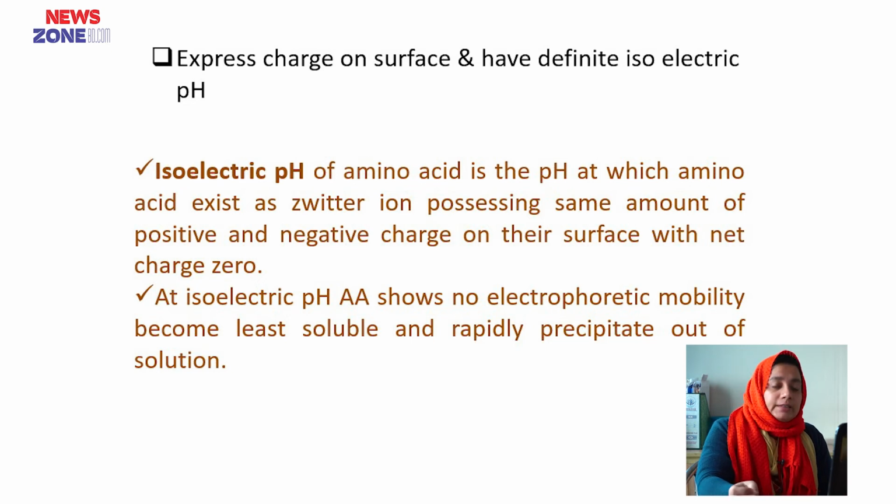So, there is a new term, isoelectric pH. The isoelectric pH of an amino acid is the pH at which the amino acid exists as a zwitterion, possessing the same amount of positive and negative charge on its surface with a net charge of 0. At isoelectric pH, amino acids show no electrophoretic mobility, become least soluble and rapidly precipitate out of solution.